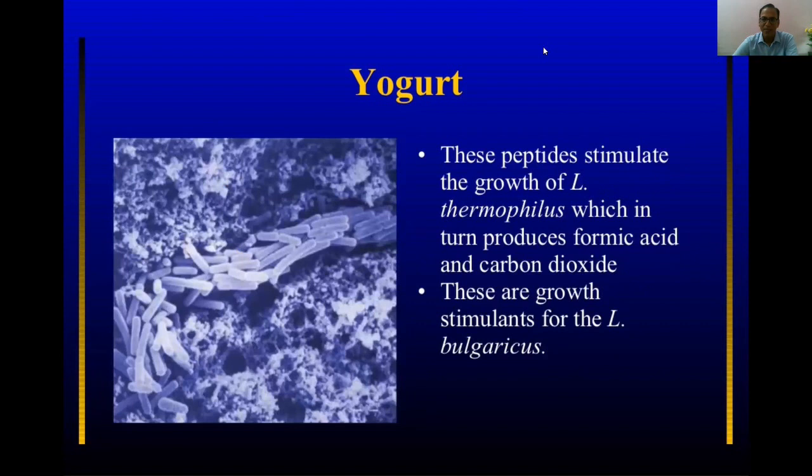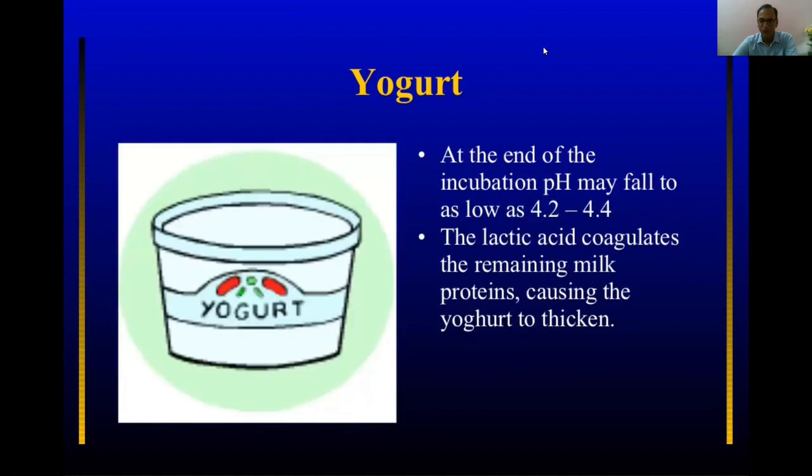And these peptides stimulate the growth of Lactobacillus thermophilus, which in turn produces formic acid and carbon dioxide, and these are growth stimulants for Lactobacillus bulgaricus. So they are promoting each other's growth, and they are converting this sugar, lactose, into lactic acid, and that's how this yogurt is prepared.